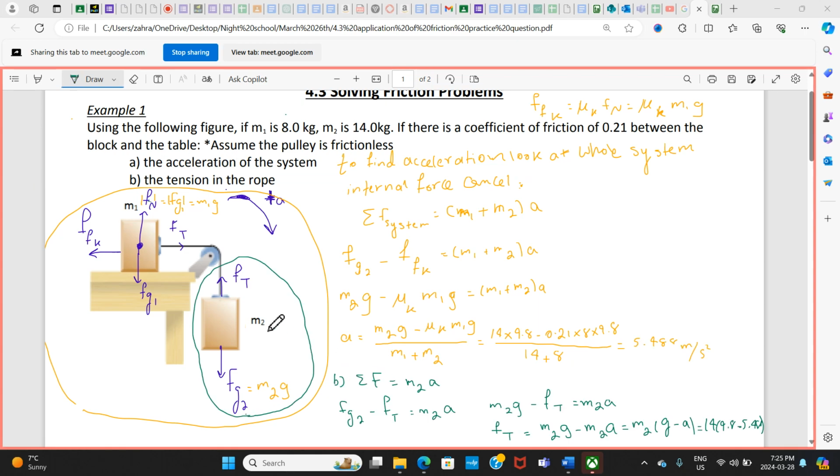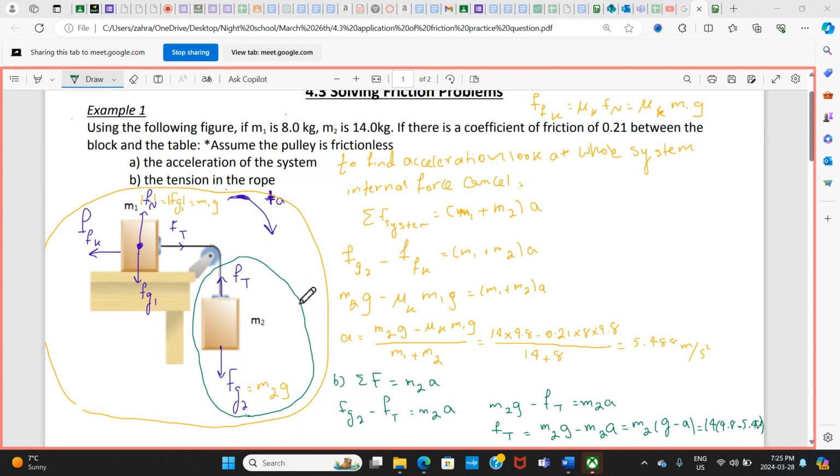Okay, I'm going to just explain it again because I didn't record it. So I'm choosing this object to calculate the tension force. I'm choosing the second object. You could choose the first one. So total force on that is equal to mass multiplied by acceleration. The mass of this object, of course, is m2.